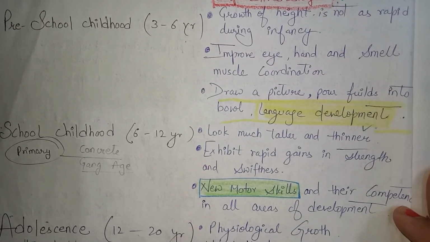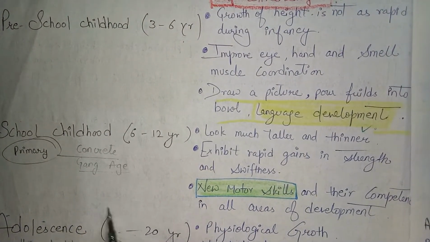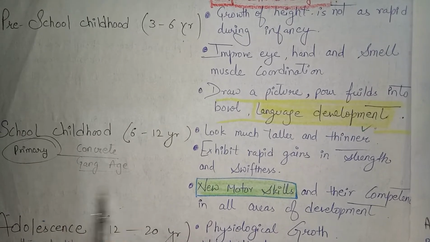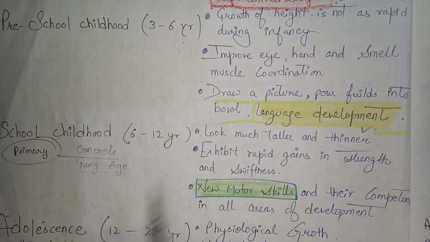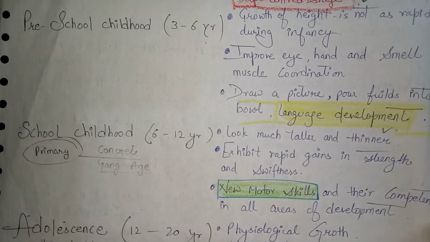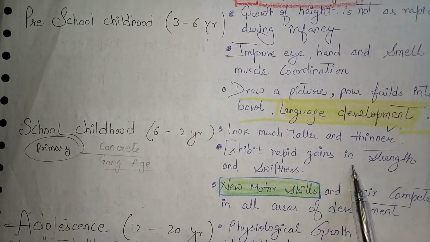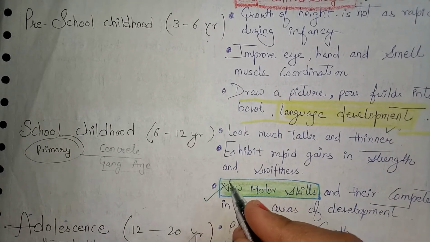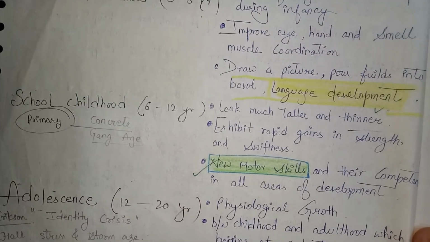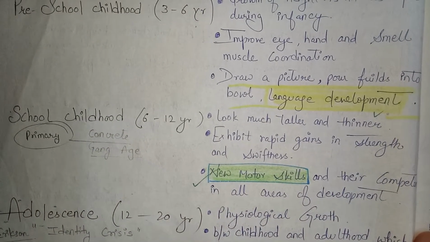School childhood. This is the primary stage. Concrete, gang age. This stage is also known as gang age. They look much taller and thinner, exhibit rapid gains in strength and swiftness, new motor skills, and competence in all the areas of development.